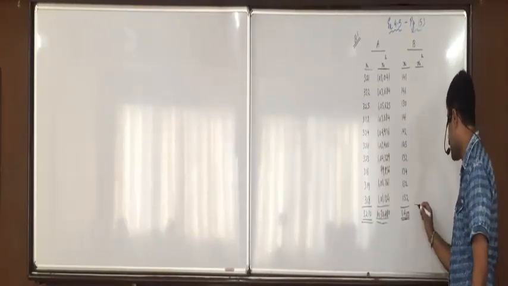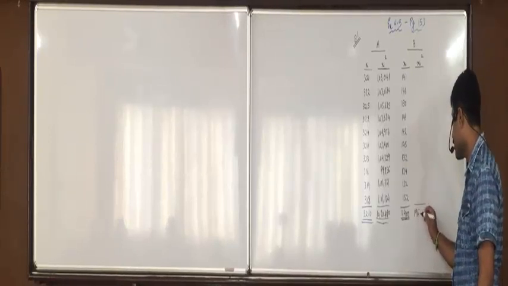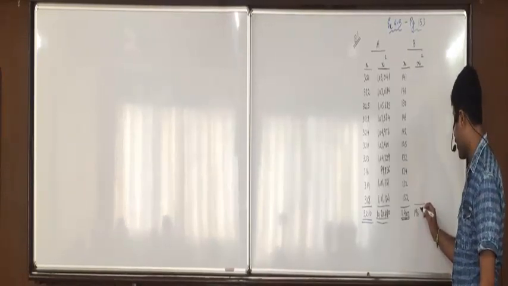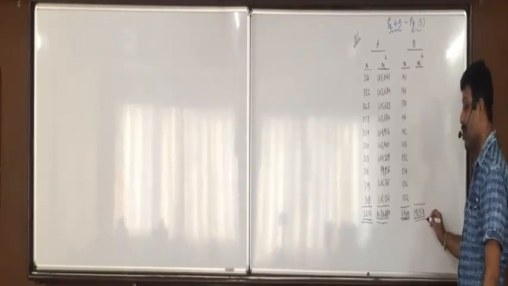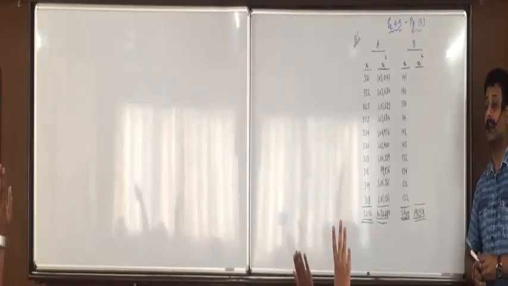What is the total? 196510. Who all are able to get this?